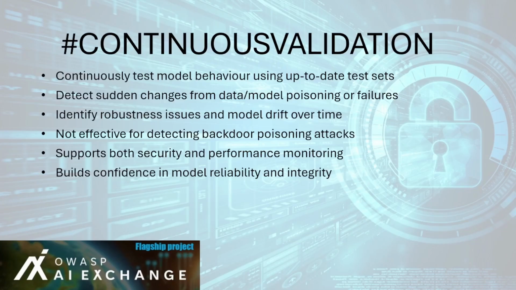Helps uncover signs of persistent or evolving attacks on the AI pipeline. 4. Operational value. Detects performance drops caused by outdated training data or environmental changes. And 5. Limitations. Continuous validation does not catch backdoor poisoning attacks. These are designed to evade detection by typical test sets.